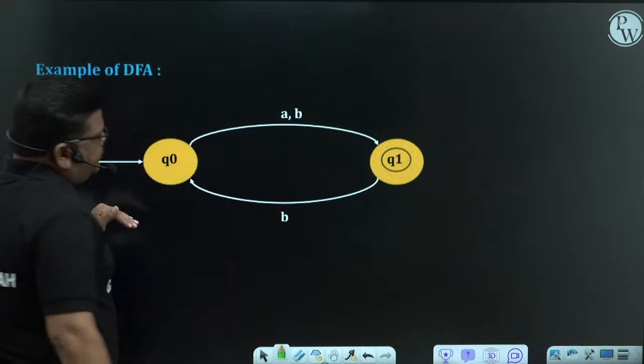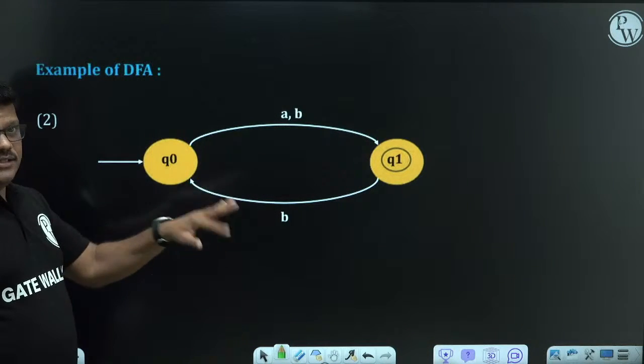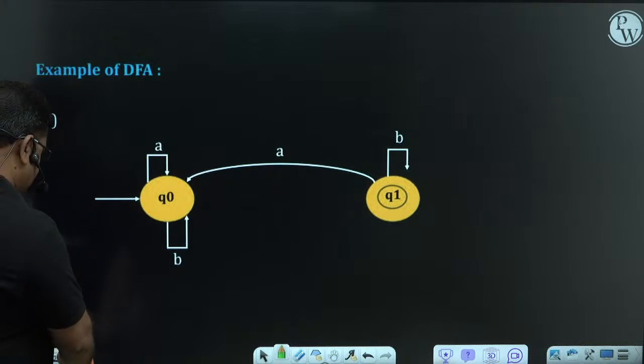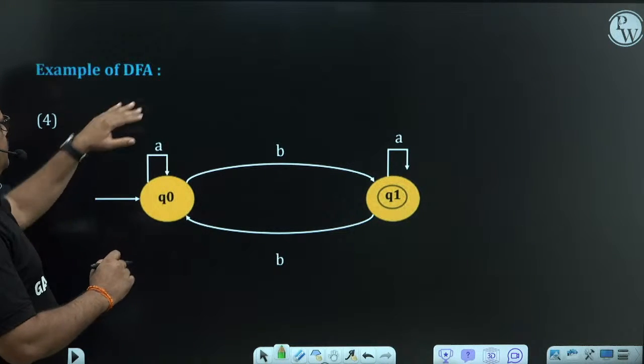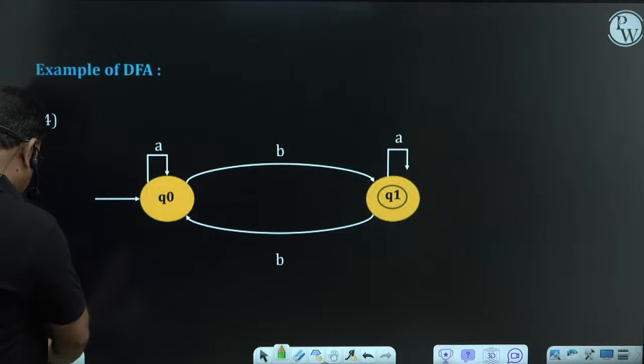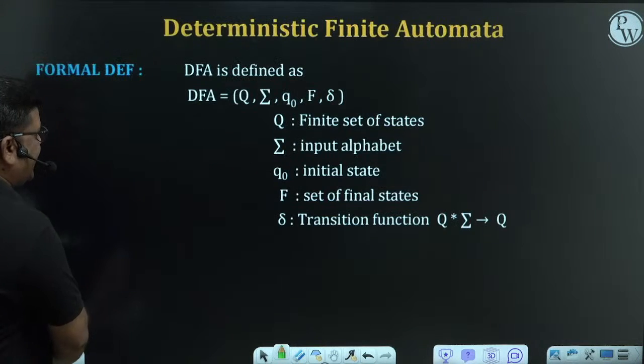This is also one of the finite automata. Finite states, transitions. So finite automata looks in this way. All these are examples of finite automata.